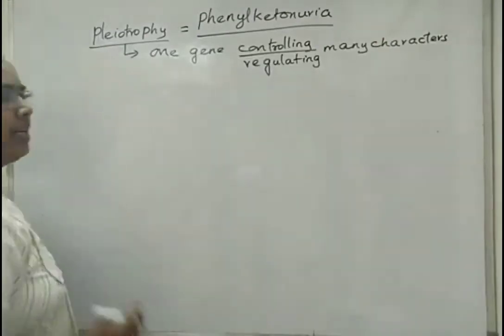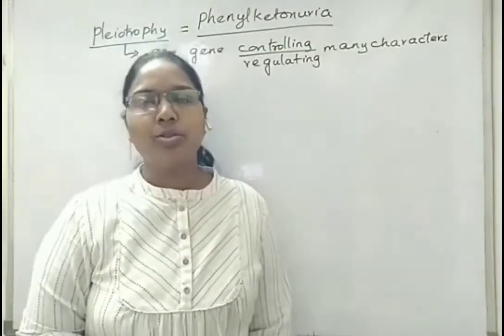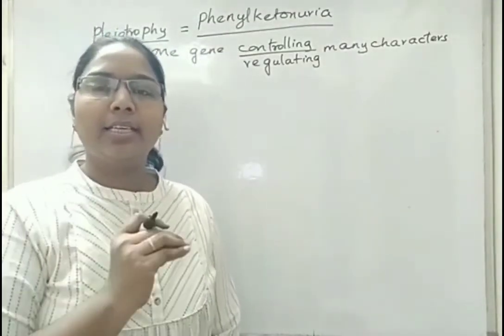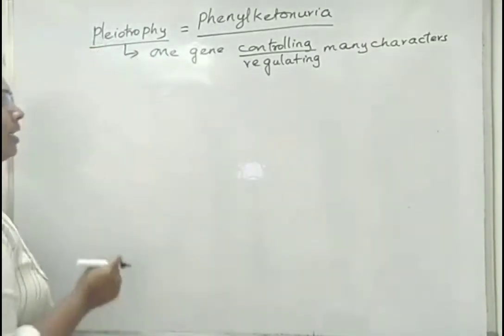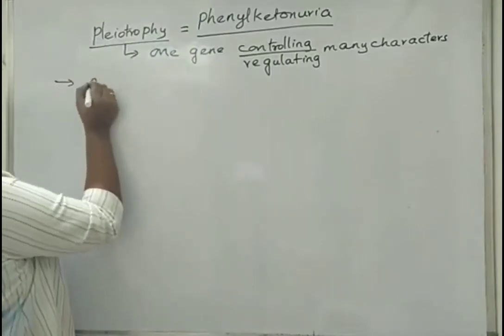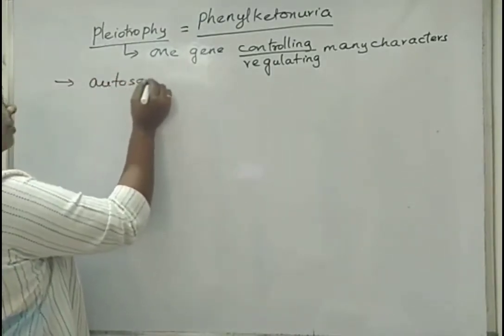We have seen sickle cell anemia as an autosomal recessive disorder. Next genetic disorder, that is hemophilia, as a sex-linked recessive disorder. This phenylketonuria is also again an autosomal recessive disorder.